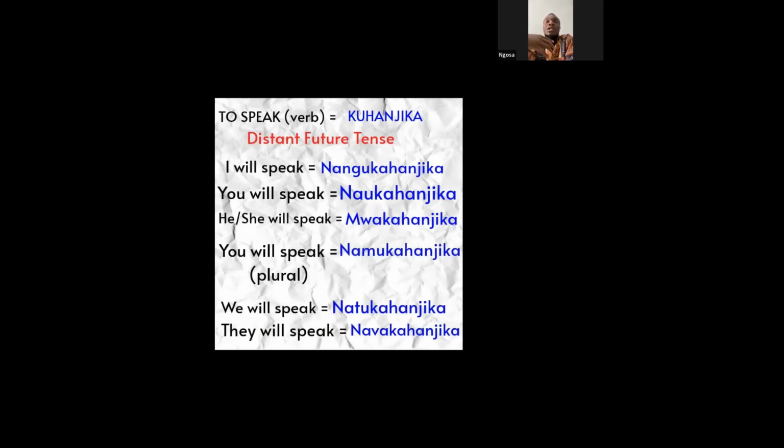So now let's go to our last tense, which is how we express the verb kuhanjika in distant future tense, meaning we are talking of things that are going to happen, long-term plans, long-term goals. So how do we conjugate this verb in the distant future tense? I will speak, nangu kahanjika.